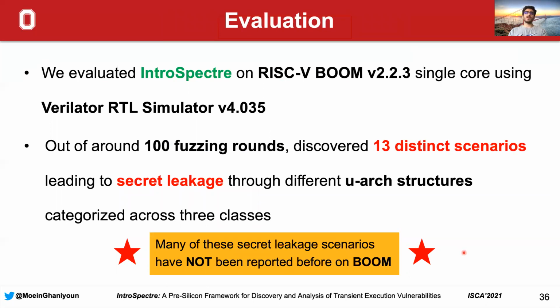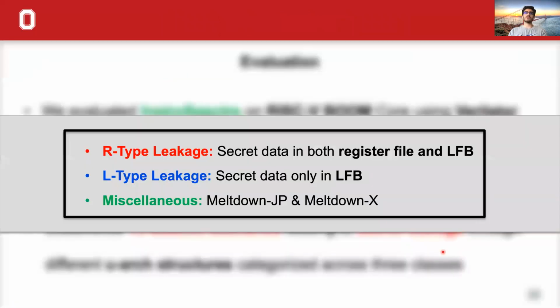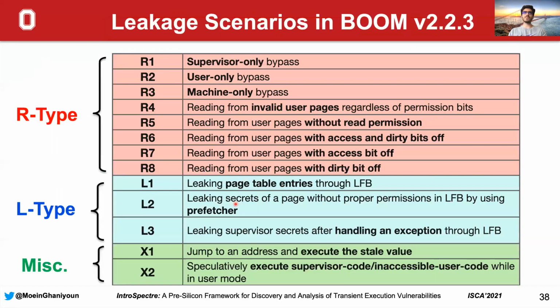We categorize these leakage scenarios across 3 classes. The first type is the R-type leakage, where we found the secret data in both register file and LFP. The second type is the L-type leakage, where we found the secret data only in LFP. And the third class is miscellaneous. It's control flow related leakage scenarios, where we have 2 instances of Meltdown-JP and Meltdown-X.